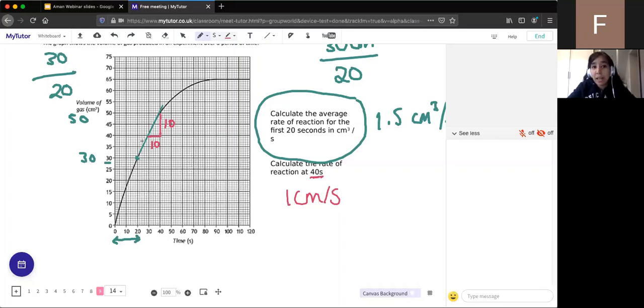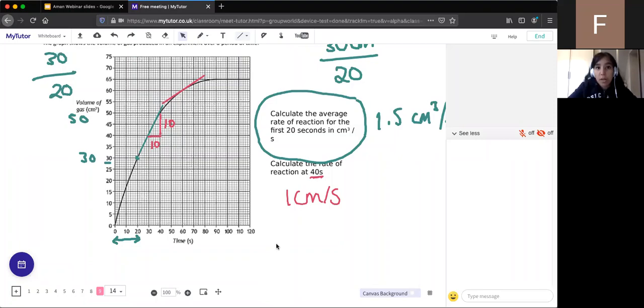And we can see that it is starting to level off, so the rate of reaction is slowing a little bit from when we first calculated it. Let's have another go. So let's do the rate of reaction at 60 seconds. So again, we do a gradient at 60 seconds. So somewhere like that. Remember, it's got to go through 60 seconds as a straight line. It's not supposed to go through the curve when you do a gradient. As I said, though, it's quite difficult for me to do on the screen.